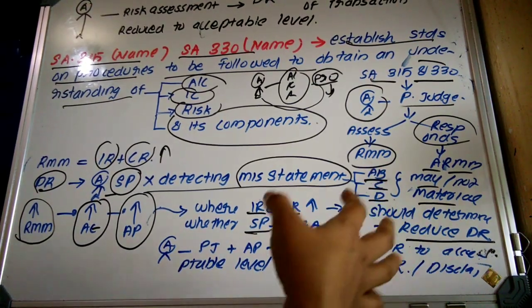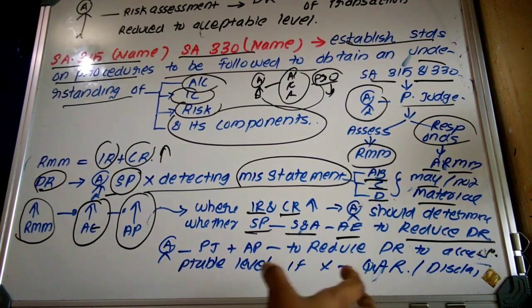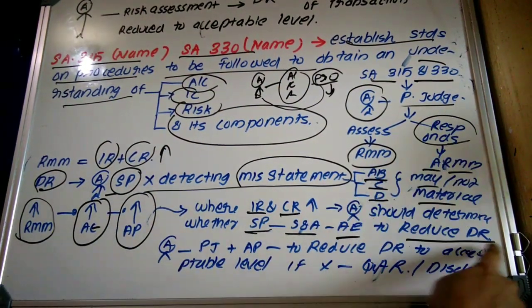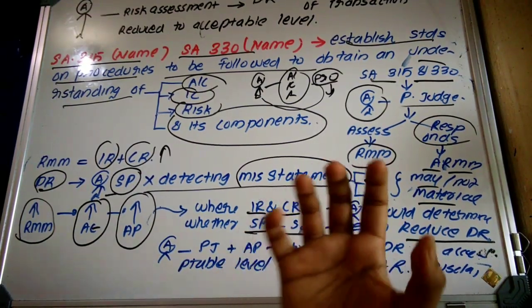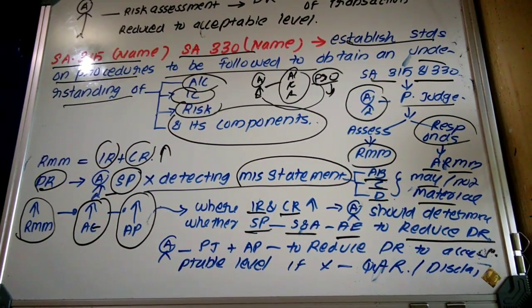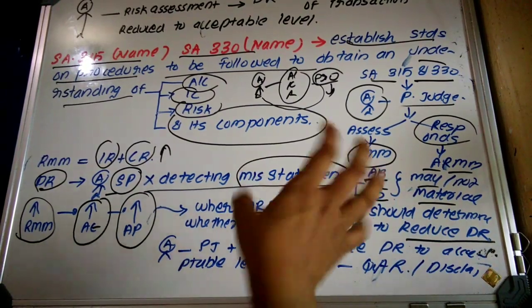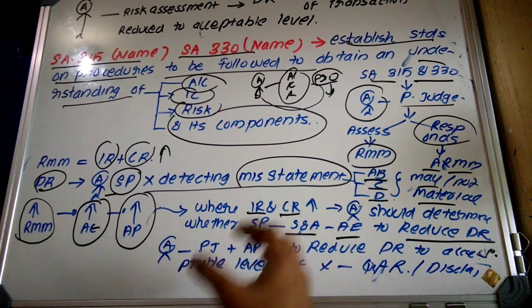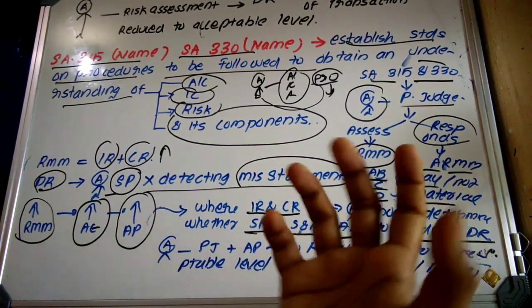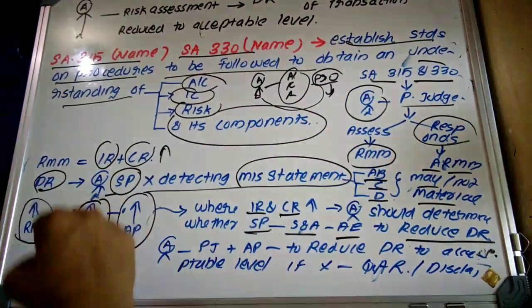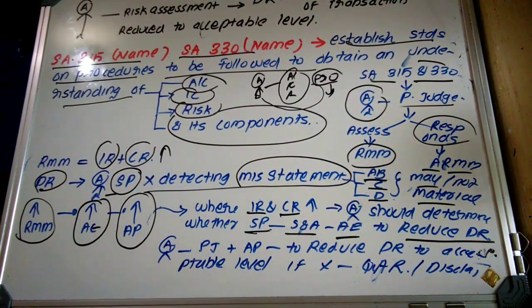That is, whether the substantive procedure is adequate to obtain sufficient and appropriate audit evidence for the purpose of reducing the detection risk. It means that where the auditor gets more evidence, the auditor can use that information for the purpose of reducing the risk of material misstatement. So for that purpose, the auditor has to apply more procedure. Audit procedure includes test of control and substantive procedure. Here we are talking about the substantive procedure. The auditor has to determine whether the substantive procedure is adequate to obtain audit evidence and to reduce what?